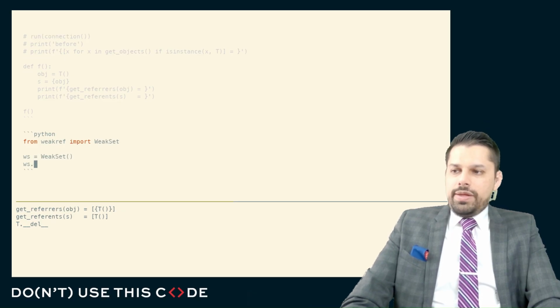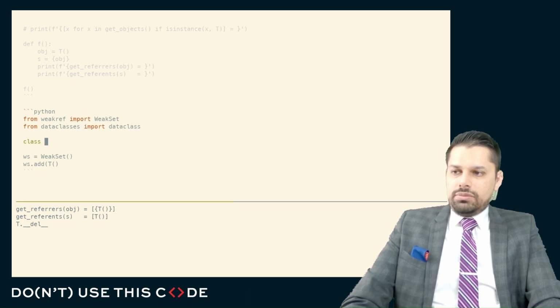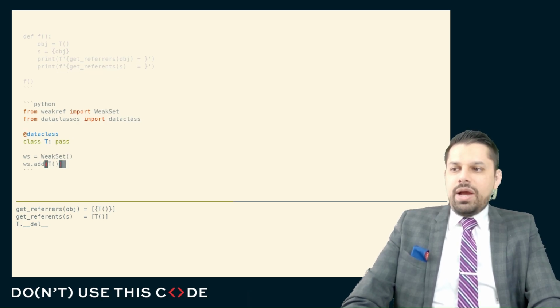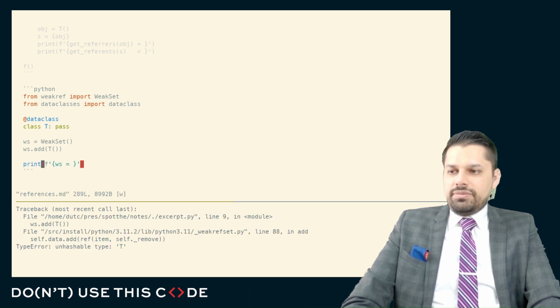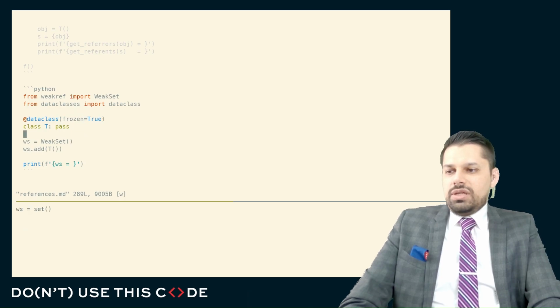And so they'll create weak sets where, let's create a data class here. If I create a weak set and I put an instance of this class in that weak set, one of the surprising things that I might see is the weak set, and I've got to make this hashable, is empty.